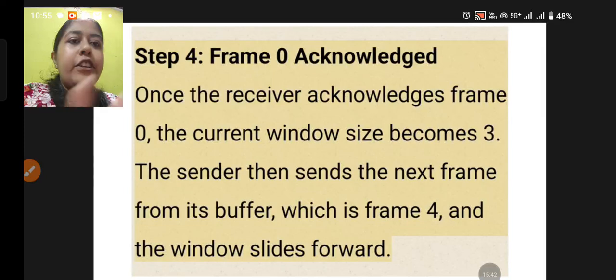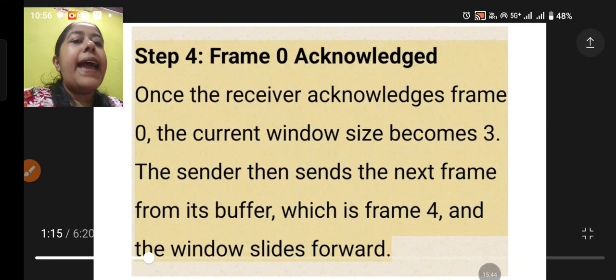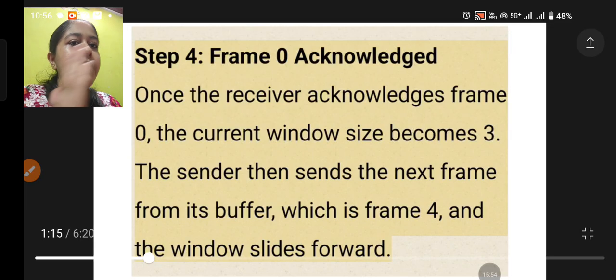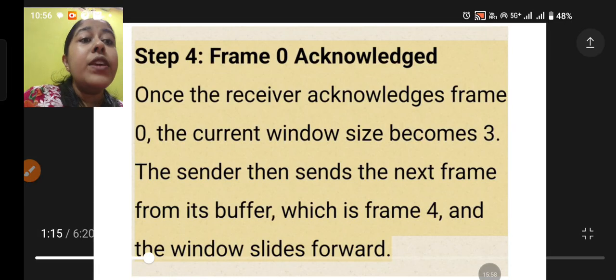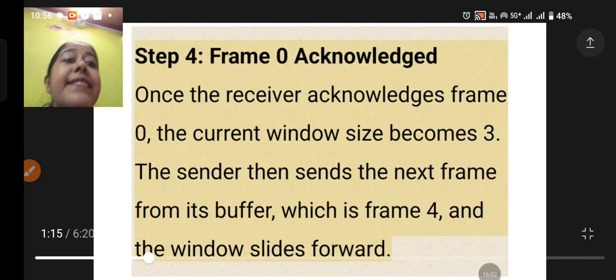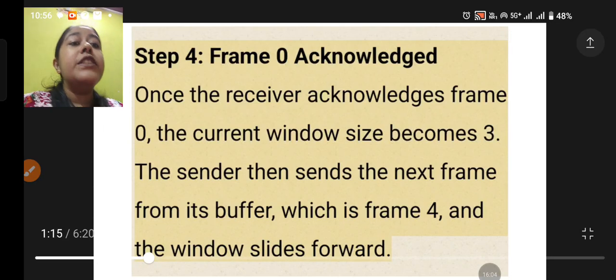Now what next? Next is the fourth step. This is the acknowledgement which is received. Frame 0 has been acknowledged. Once the receiver acknowledges frame 0, the current window size becomes 3, since frame number 0 is done. Why is the size 3? Since this is already acknowledged. The sender then sends the next frame from its buffer, which is frame number 4, and the window slides forward.